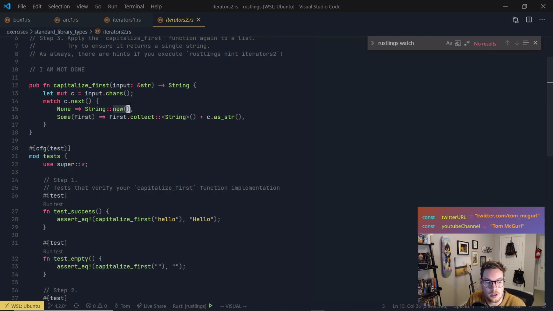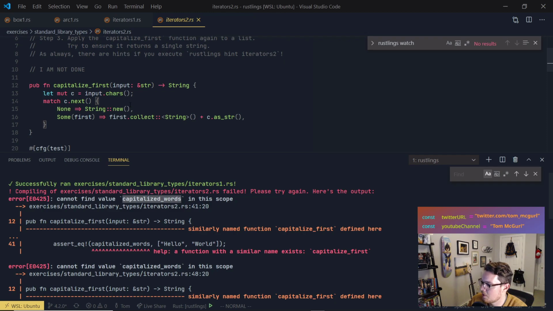One thing I just want to bring up from the chat, because this is interesting. An iterator can return Some after returning None, unless it's a fused iterator. Interesting. That sounds pretty nutty. But that's why this match case is pretty great, right? Because we can match on c.next and see what we get here. If it's None, right? And we're only going on the first one because we're only capitalizing the first letter. We don't need this to be in a loop. We're not going over each character. So we're looking at c.next. If it's None, return new. Otherwise, if we get the value, first collect String plus c as String.